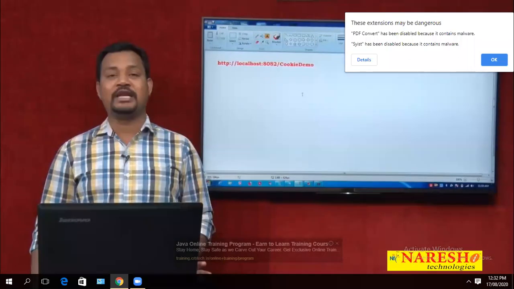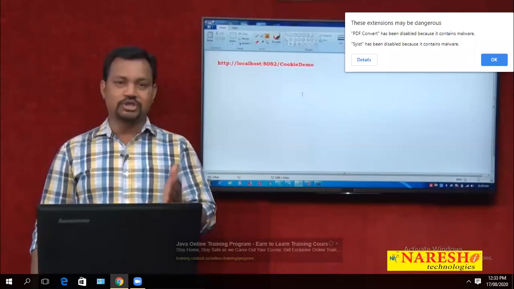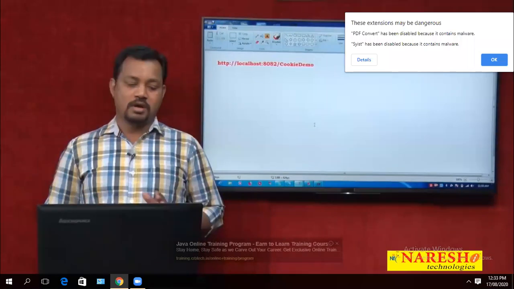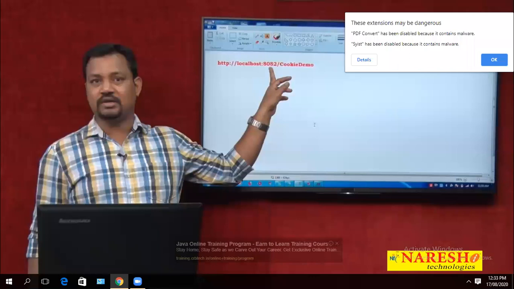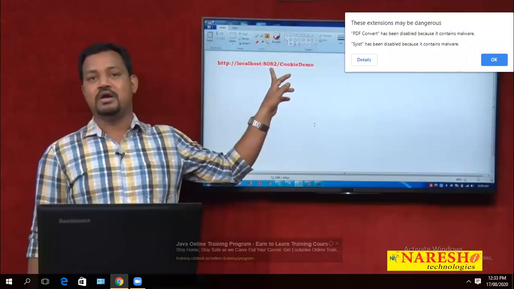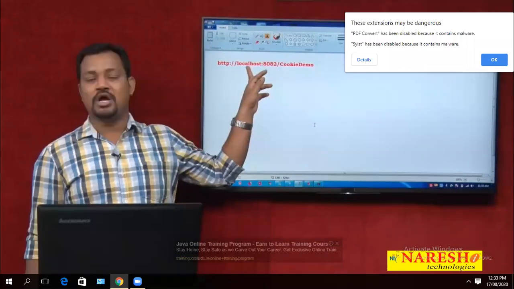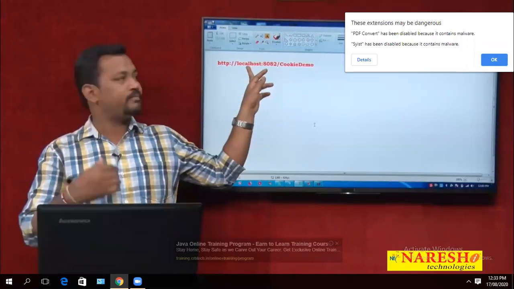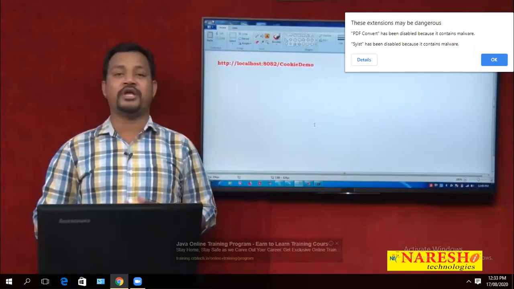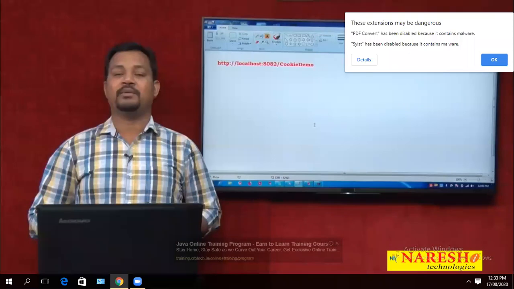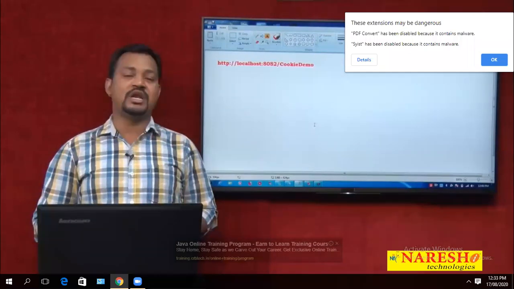The meaning of this is that I want to communicate with the Tomcat server running on port number 8082 on localhost, meaning the same computer, and if it is identified, look for my deployment directory or web application named cookiedemo. Immediately the cookie demo is loaded.